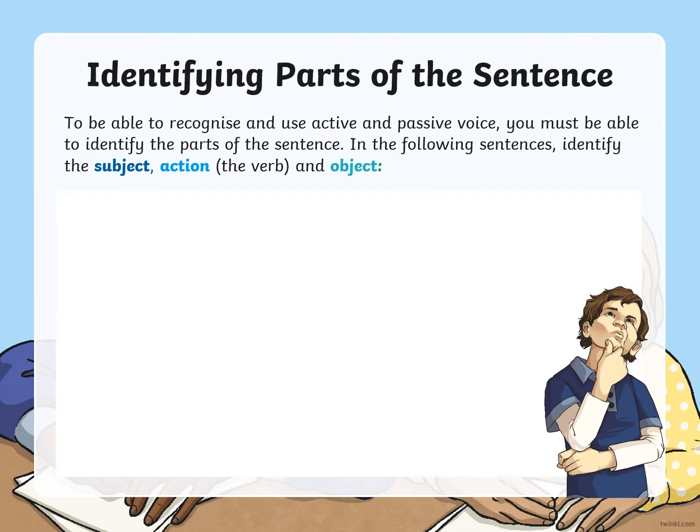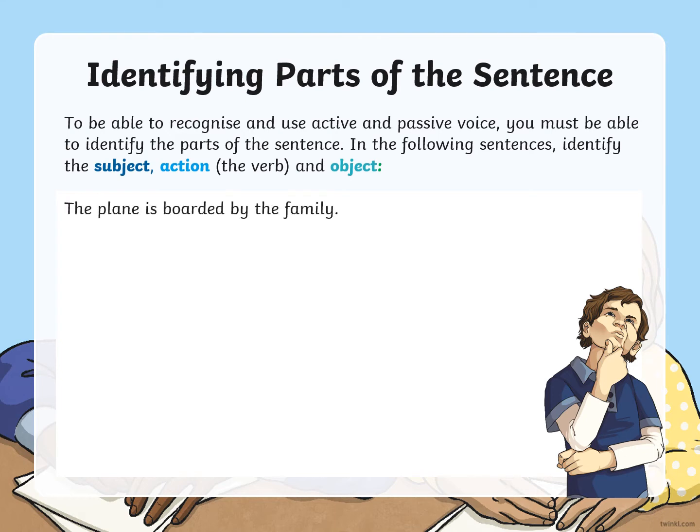Okay, so in order to be able to use the active and passive voice, you've got to be able to identify the parts of the sentence. So this is why we did that little warm-up at the start, and again, we're just going to refresh that here. You need to underline or identify the subject, the verb, which is also known as the action here, and the object of the sentence.